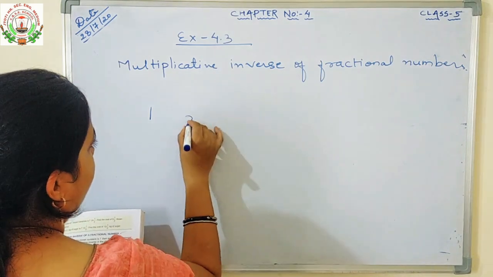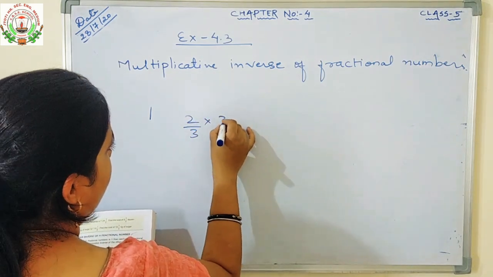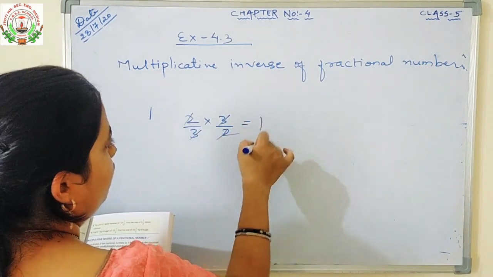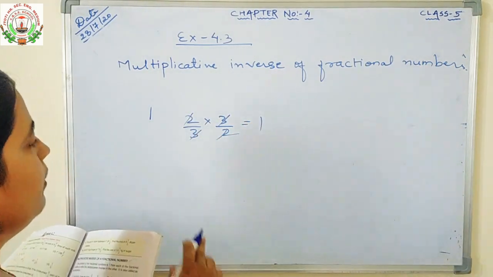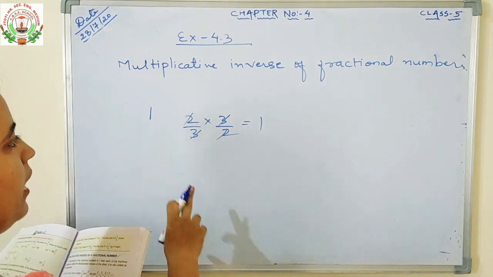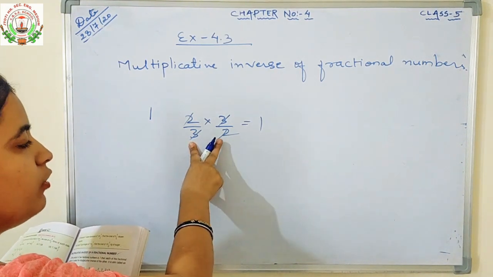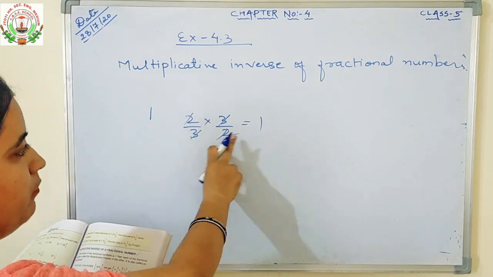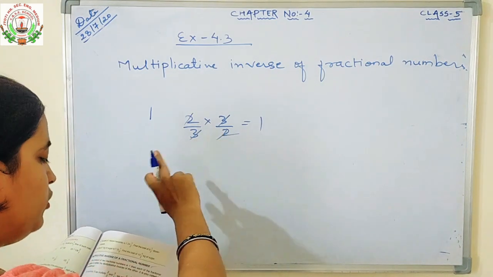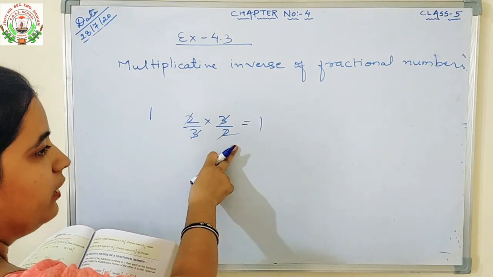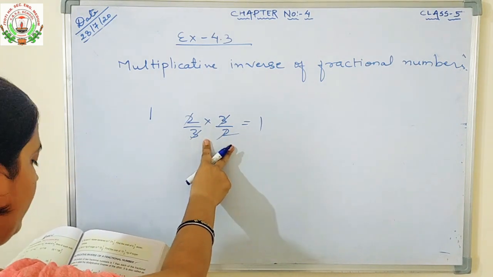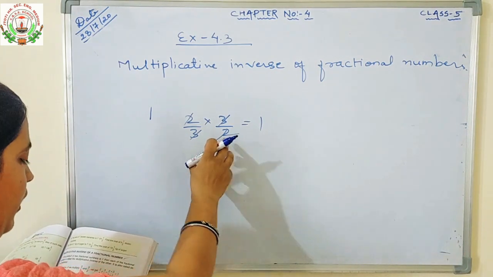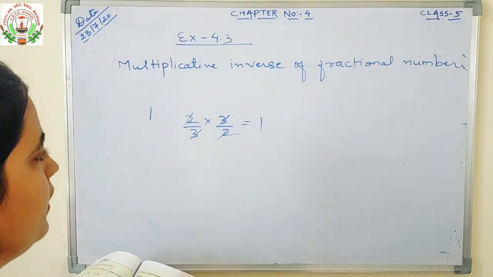Suppose for example 2 by 3 into 3 by 2. 2, 2, 3, 3 cancel out. What is the answer? 1. The statement states that if the product of two fractional numbers is 1, then each of the fractions is the multiplicative inverse of the other. It is also called a reciprocal.